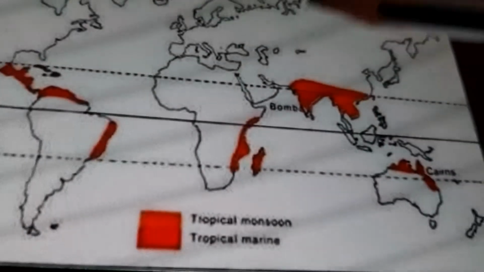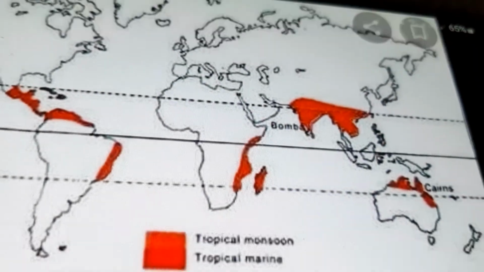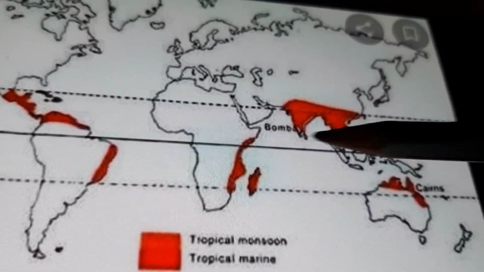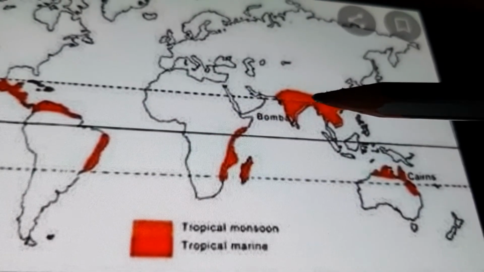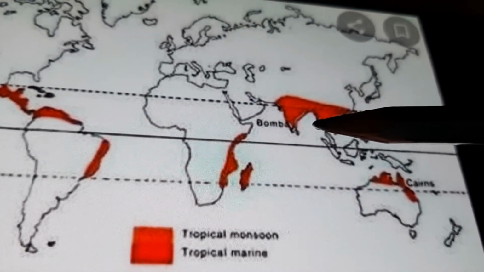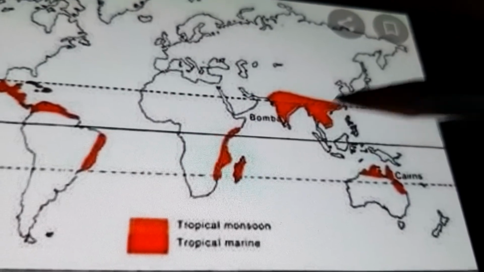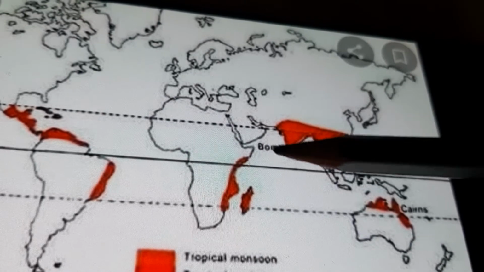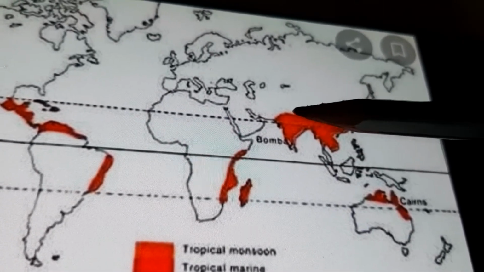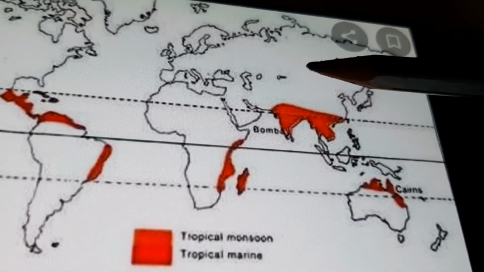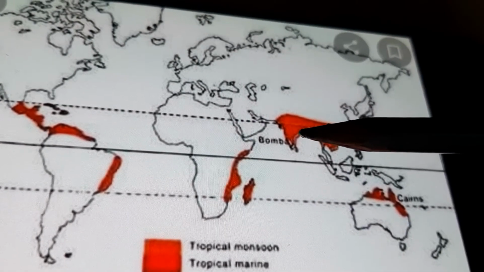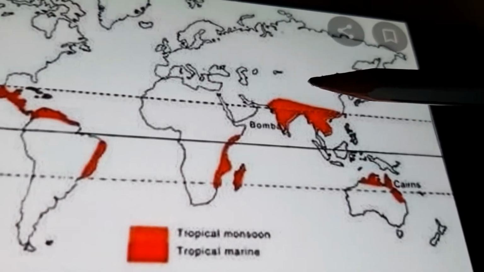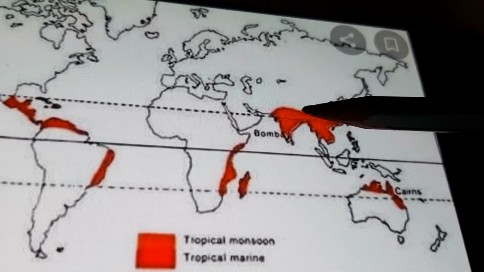Now, one special characteristic which we all should know: much of the natural vegetation of Asia, due to heavy population, has been cleared to make way for agriculture. Just to fulfill the requirements of the increasing population, much of the natural vegetation is cleared to make way for agriculture and human settlements. So this is the reason.